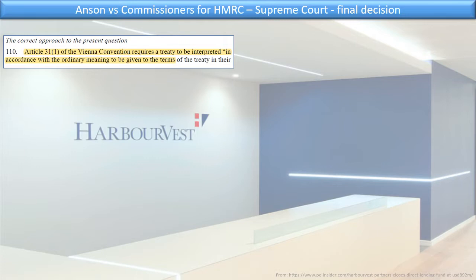And then the court starts, actually the court starts very interestingly with looking at Article 23 back in the 1940s under the first old US-UK treaty. And it goes through UK law history, and it talks about when you had franked income and when in the UK law you actually got a credit for the underlying company tax, and it says you have to read the old treaties in that light, and then the UK law changed, and the way the current treaty reads must consider the fact that there was franked income in the old days before you can just decide that Mr. Anson is entitled to a credit.